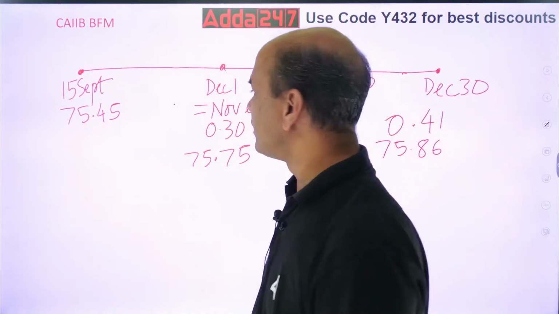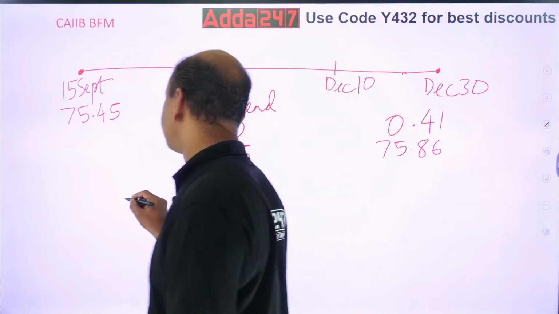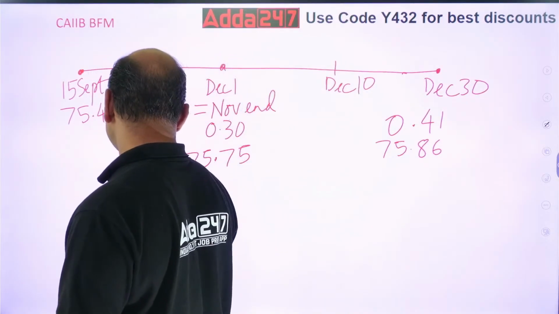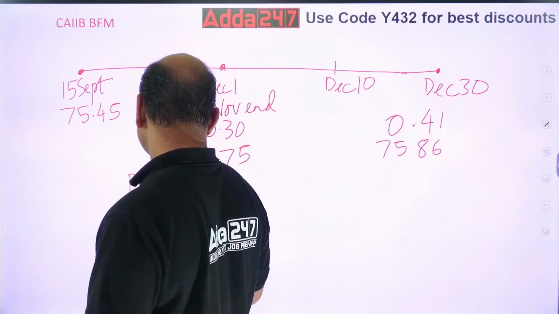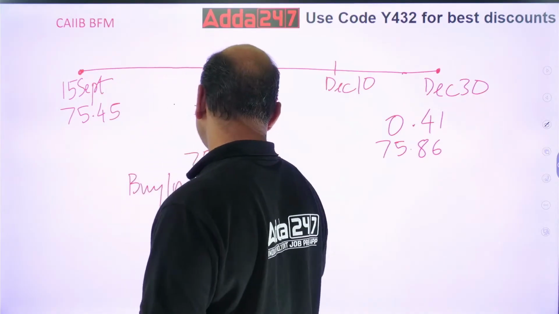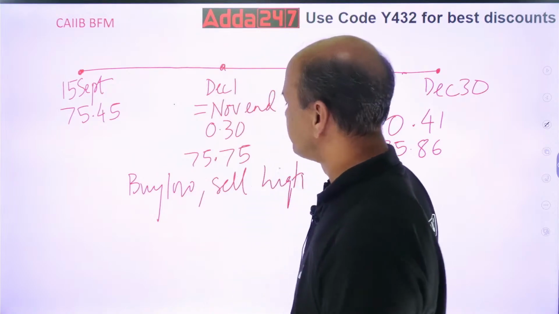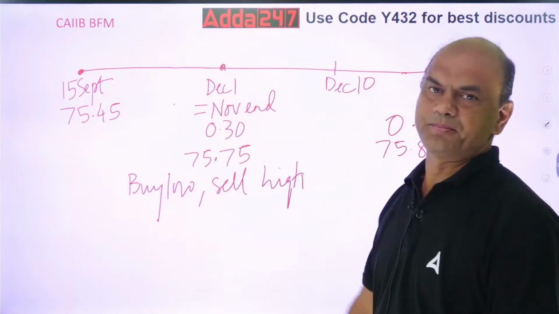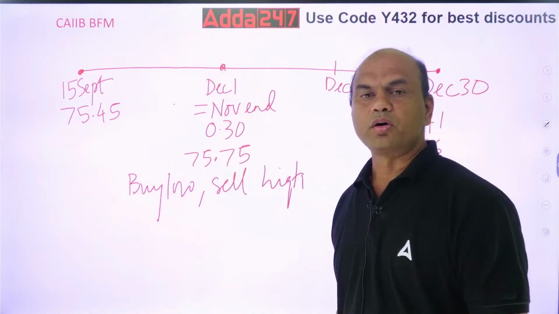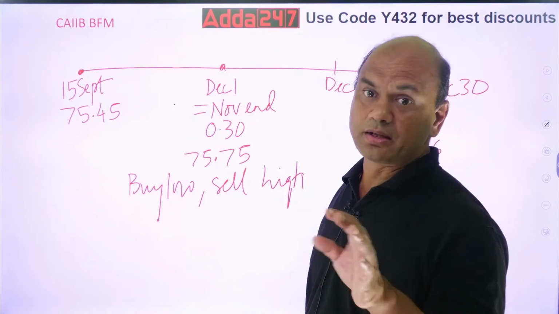But always remember we use the axiom. That axiom is called buy low, sell high. Buy low, sell high. This is the axiom to be used. Always in any business you have to buy low.